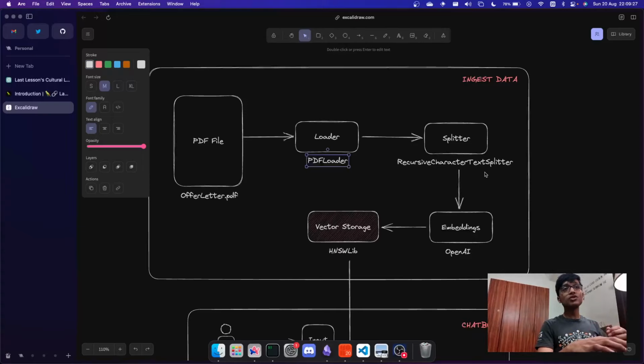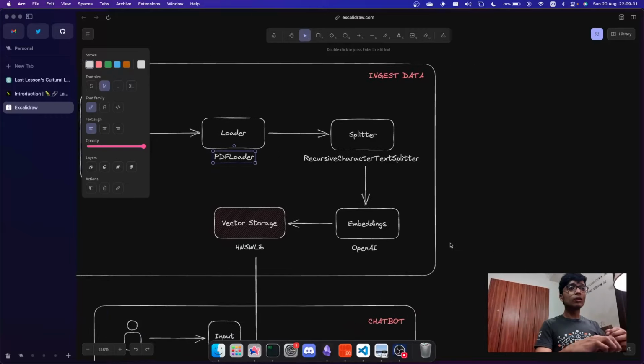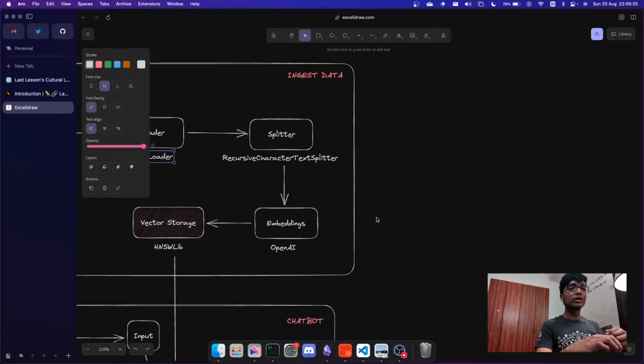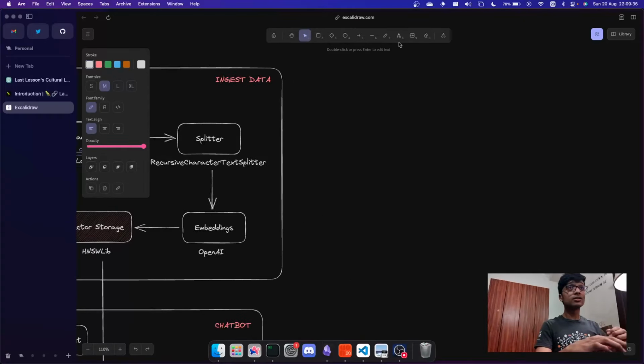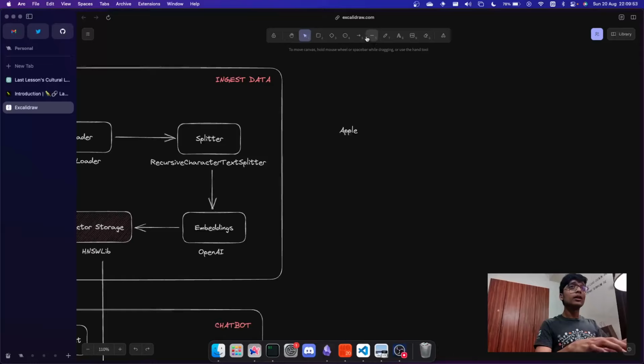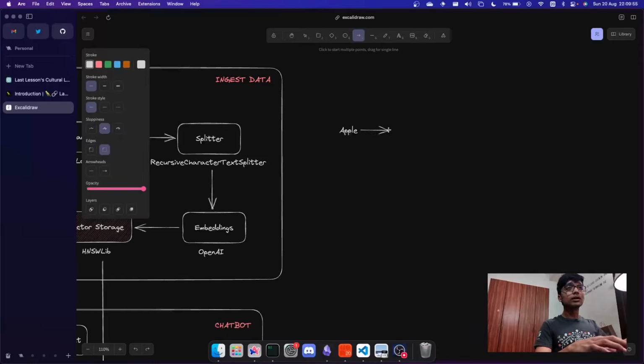Then the smaller chunks are run through embeddings with OpenAI. Now I'll just talk about what embeddings are in brief. I didn't plan to write this in the video, but now that I realize it's a good point to cover: embeddings are just vectors. If you have a particular text, say lorem ipsum, or say we have apple, this apple has a particular vector.